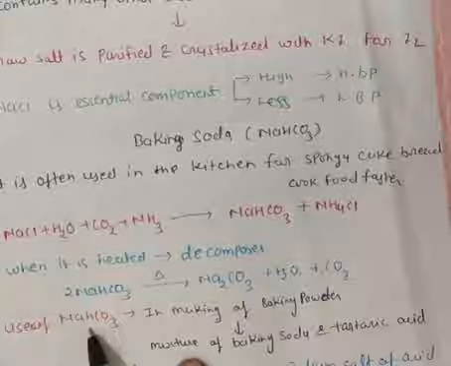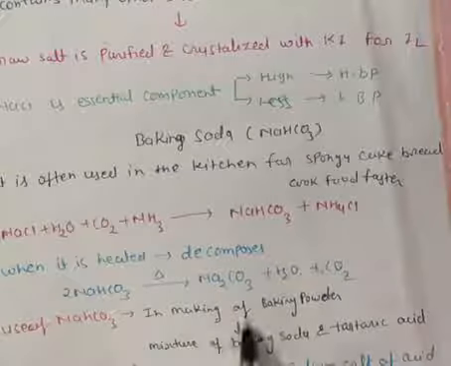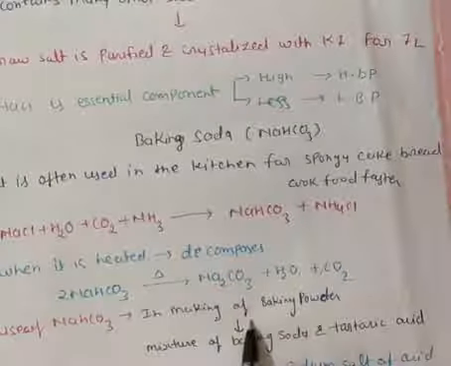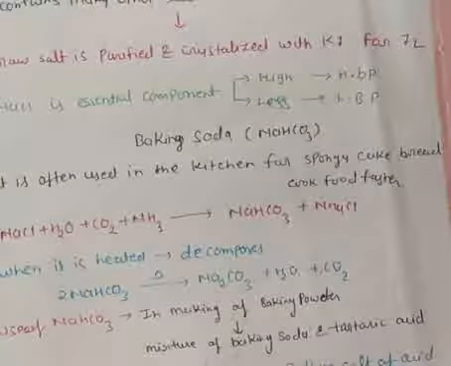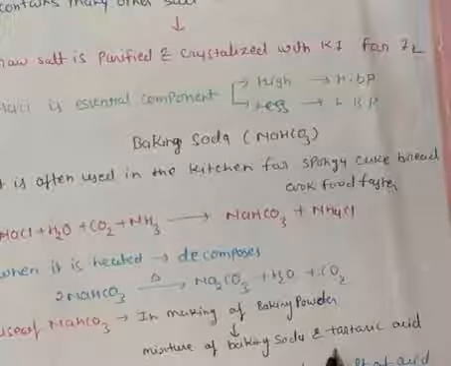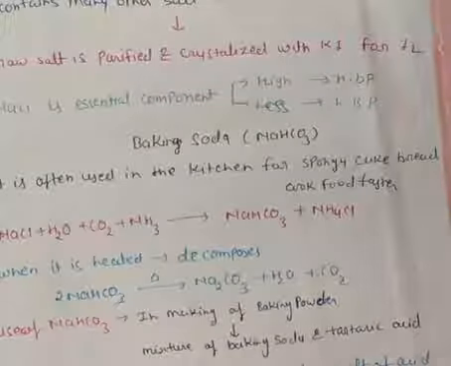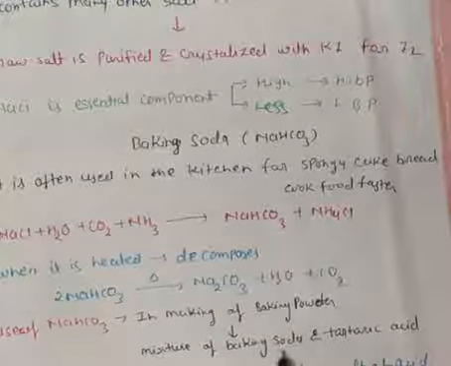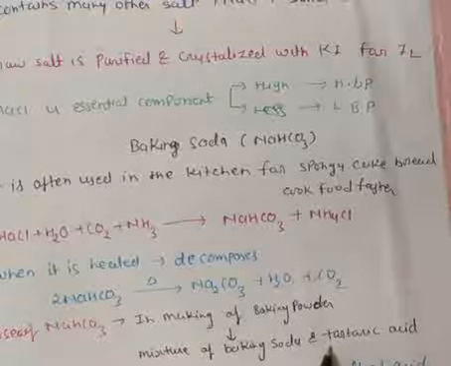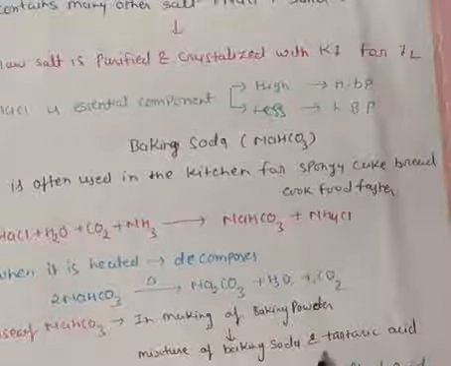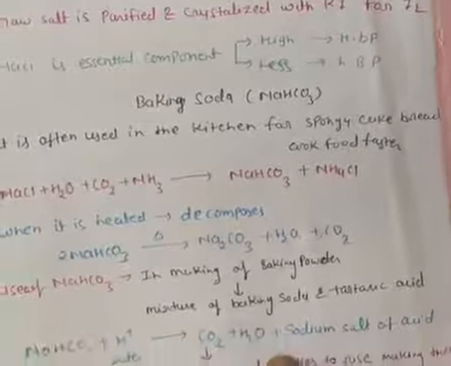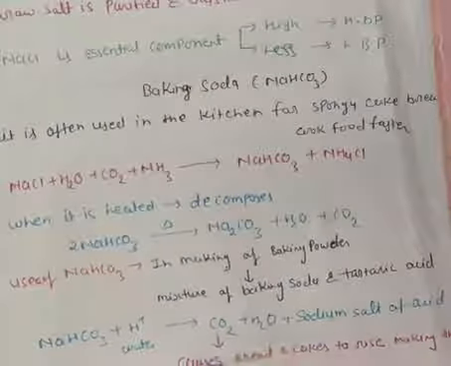Use of sodium bicarbonate in baking: in making baking powder we use sodium bicarbonate. What is baking powder? Baking powder is a mixture of baking soda and tartaric acid. From where are you getting tartaric acid? That is your question. Make it at home and answer me.